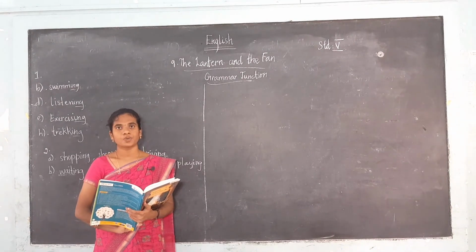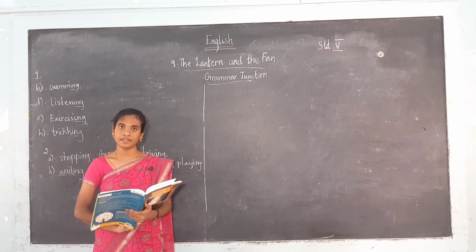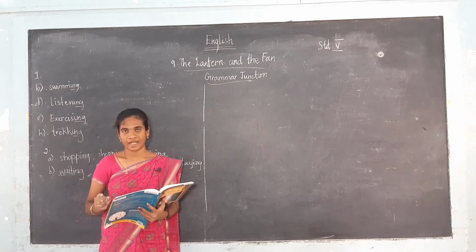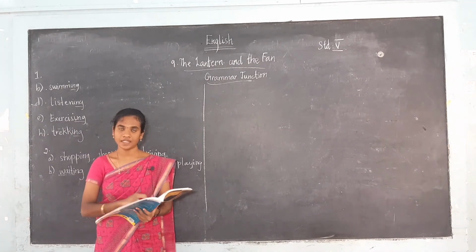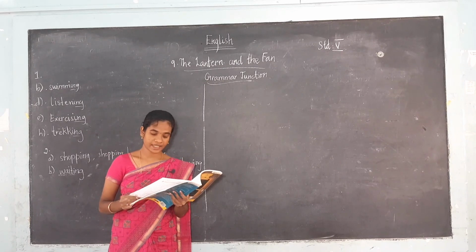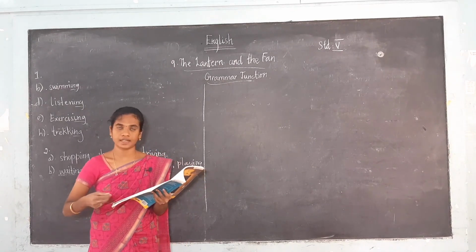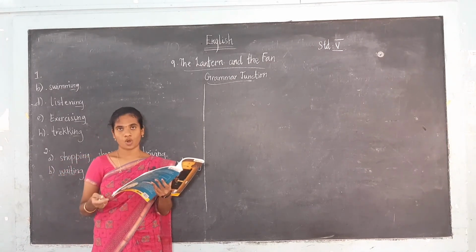Okay, so what did we learn today? We have learned about the gerund. Okay, what is a gerund? When a verb that ends in ing is used as a noun in a sentence, it is known as a gerund. Okay, and also what is a gerund phrase? A gerund phrase consists of a gerund plus modifiers, object or complement.